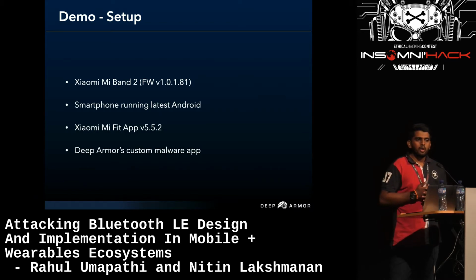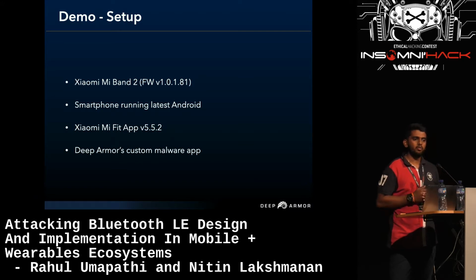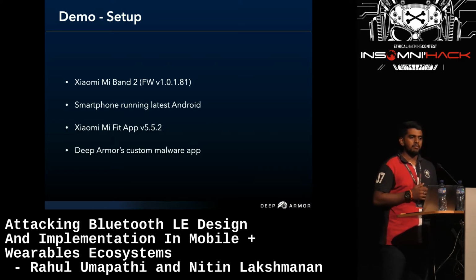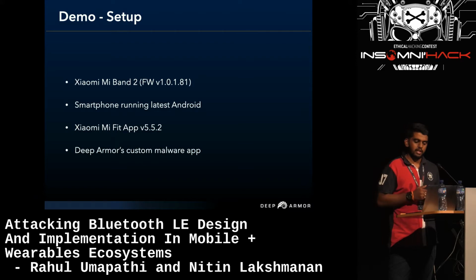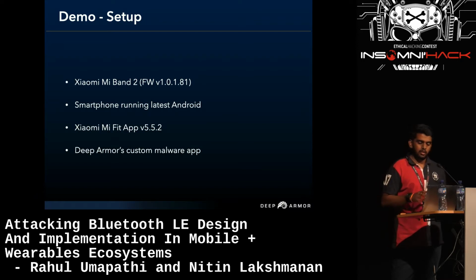So as we saw the problem, we'll now directly get into the demo. For the demo, these are the requirements: I'll be using a Xiaomi Mi Band 2, a fitness tracker, and an Android phone. On my Android phone, I'll be installing a legit application, the Mi Fit app, where the Mi Band fitness tracker will be connected. And then we'll be using a custom malware app, which is developed by DeepArmor. So these are the requirements for the demo setup.